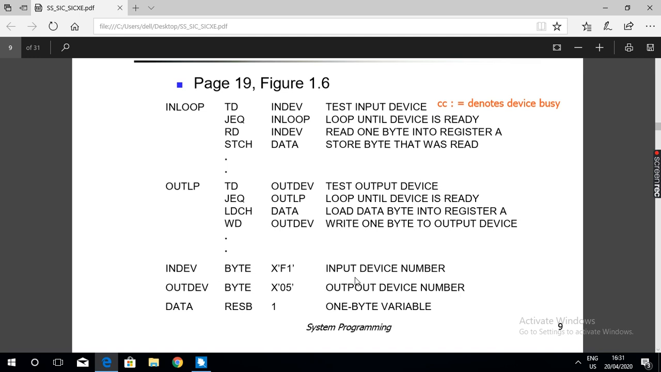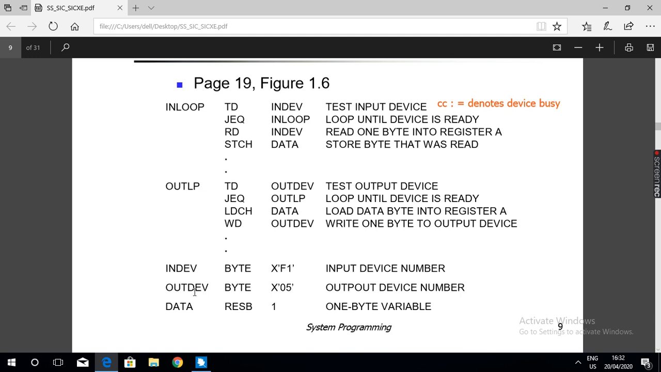This instruction provides a symbolic name for the device number, the input device. INDEV is a symbolic name for the input device, and the device number is F1. Similarly, one more device, the output device, BYTE X'05'. 05 is the device number for the output device. The BYTE instruction reserves 1 byte of memory, 8 bits, to store the device number hexadecimal 05 for the output device.